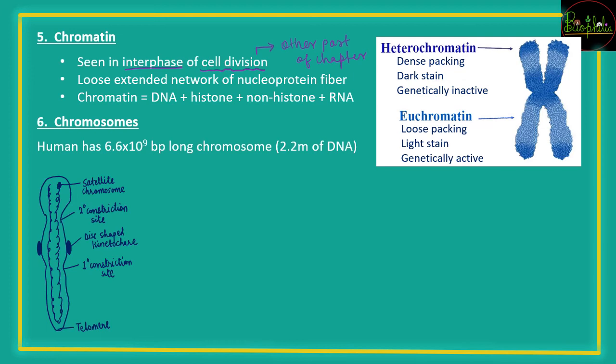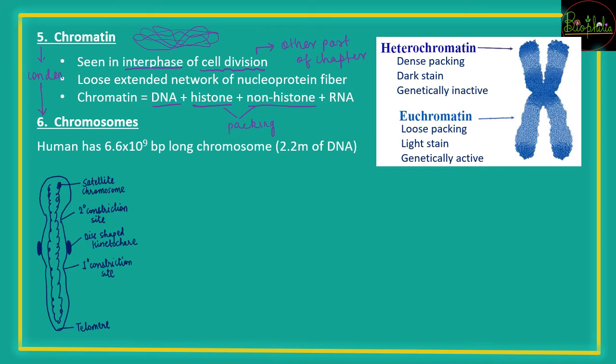So these chromatins, how are they? These are a loose extended network. Chromatin is like a web, and this web of chromatin has DNA, that is genetic material, histones, which are proteins, and non-histones. So the proteins, histones and non-histones, are for packaging, so that they can pack the DNA very well and form the next structure, that is chromosomes. These chromosomes are condensed structures. When chromatin gets condensed, chromosomes are formed.